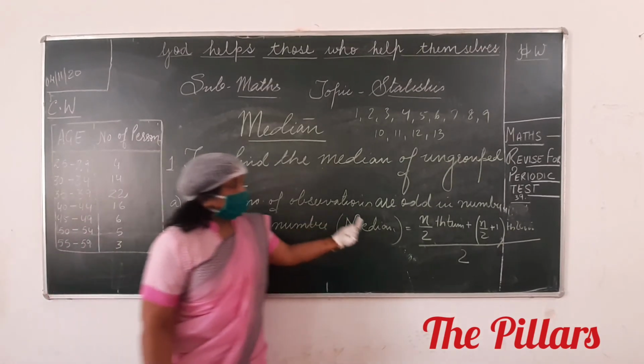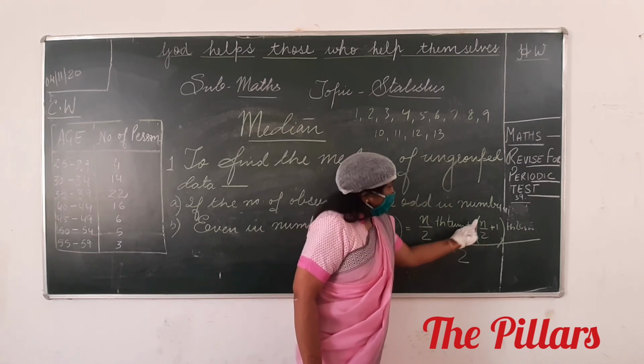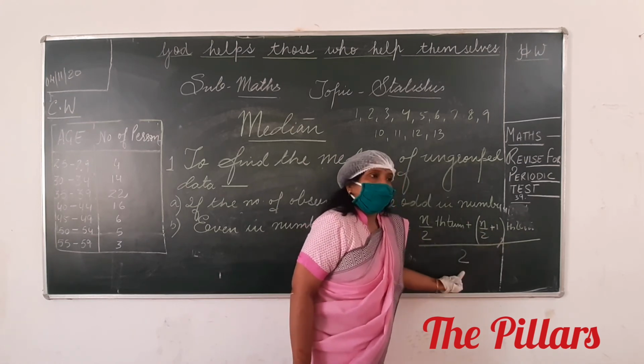Did you write the n by 2th term plus n by 2 plus 1th term whole by 2?